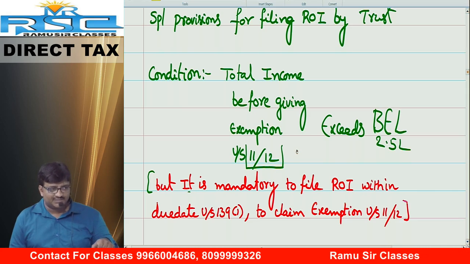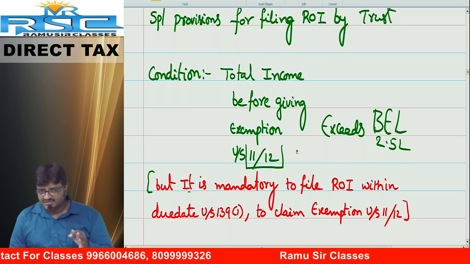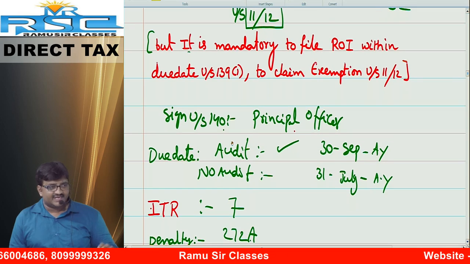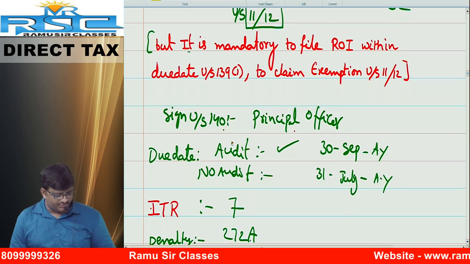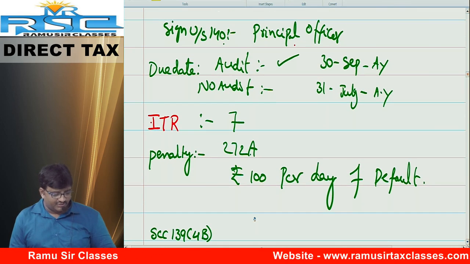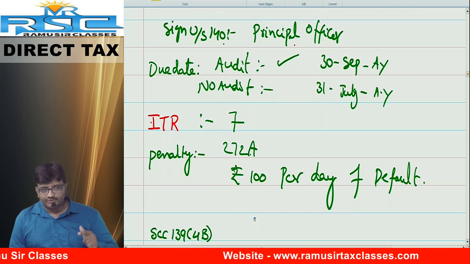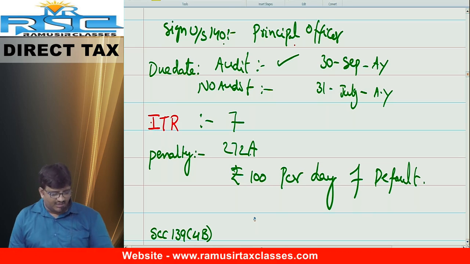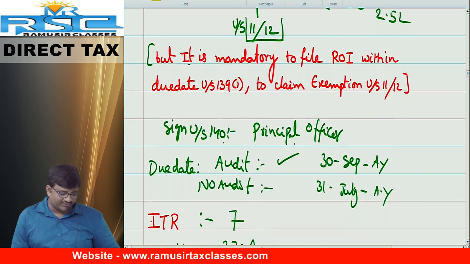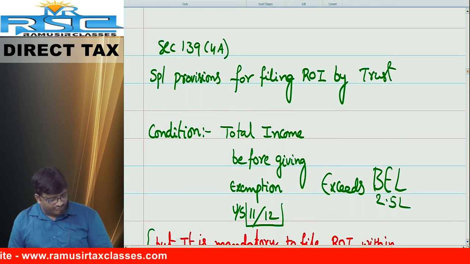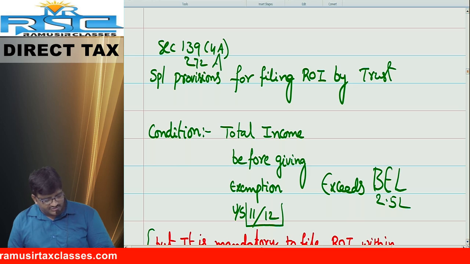If audit applicable, yes, 30th September. Not applicable, 31st July. Signing authority, principal officer. Due date, already covered. ITR number 7. Penalty, 272A. Rupees 100 per day of default. Okay, I know your doubt. 271F or 272A? That is the question. Answer, for 139 4A, penalty 272A. A for A.